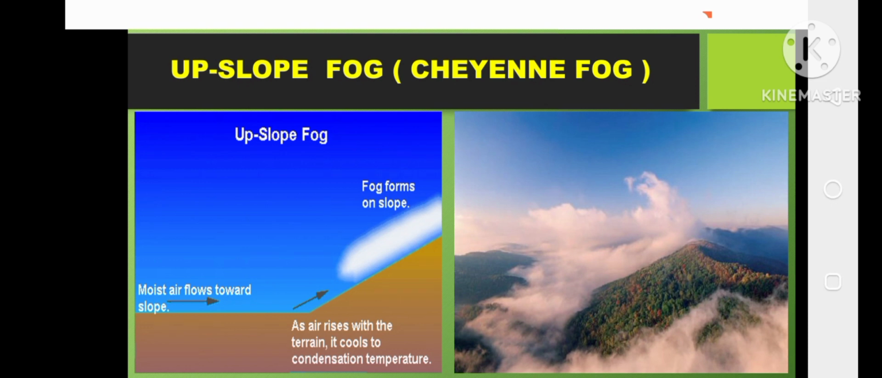So then we have upslope fog. So ang upslope fog is form na siya adiabatically. So moist air flows towards the slope, then as air rises with the terrain, it's cooled to condensation. Mo na siya mag-form na siya og kanang fog slope. Mo na siya example anang makita nimo sa mga mountains.